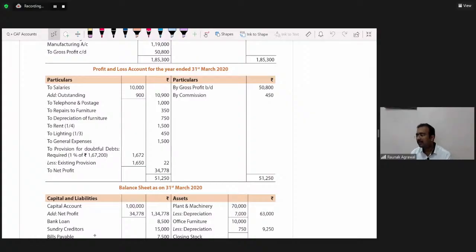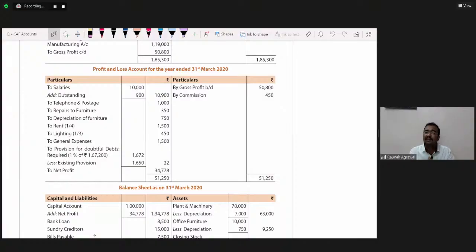Basically, you should complete your studies around 45 days before exams. Ideally, one reading of the complete syllabus should be completed 45 days before exams. In the remaining 45 days, you should revise and try to solve as many questions as possible. You should solve RTP, mock test papers and the revision test papers. The more you try to solve on your own, the more marks you will score during the examination.